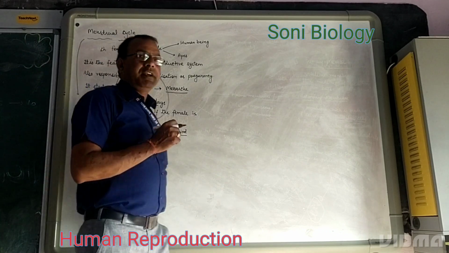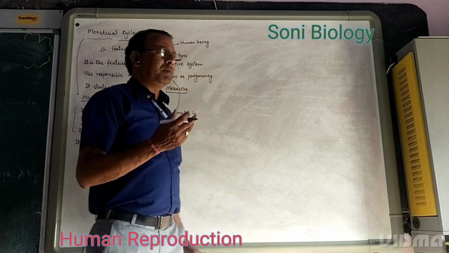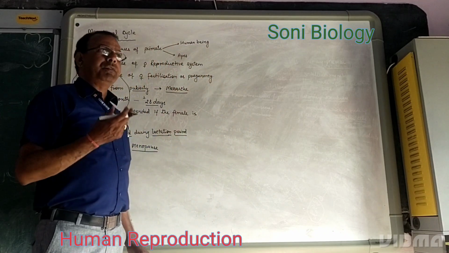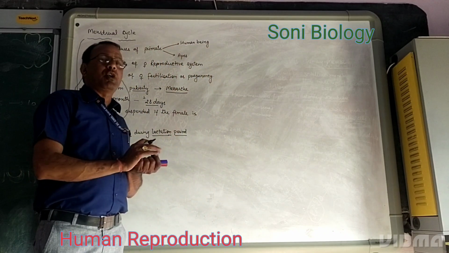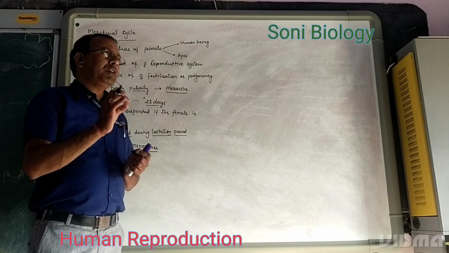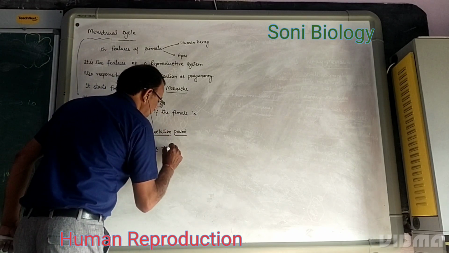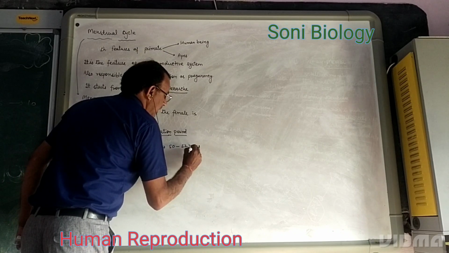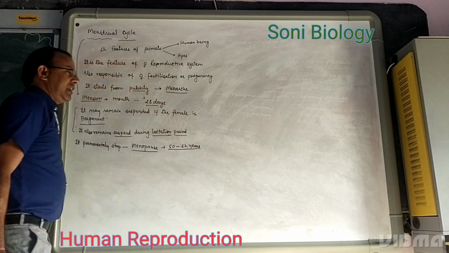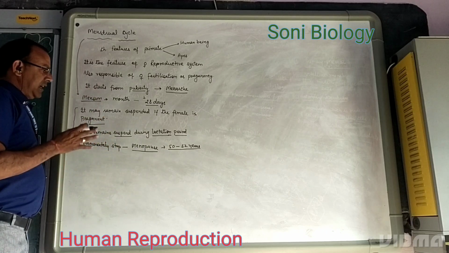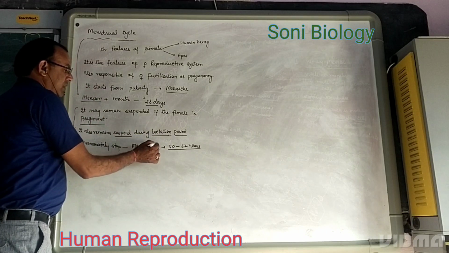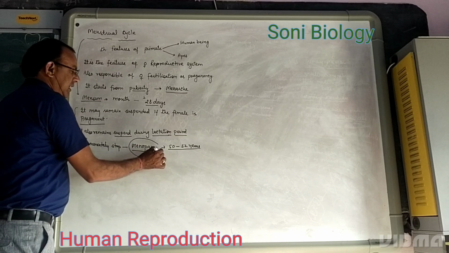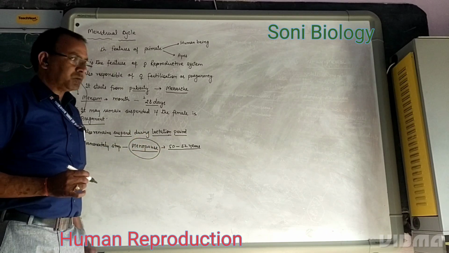Menopause occurs at different ages in females. In some it may occur at 48 to 52 years, but normally we count 50 to 52 years. At this age the female stops the menstruation cycle, and that is called menopause.